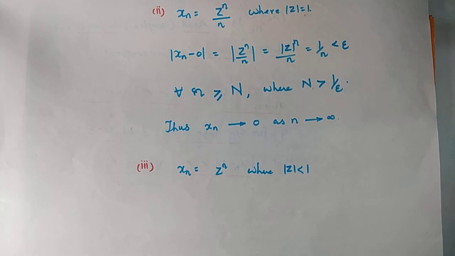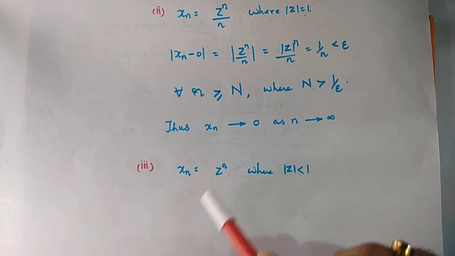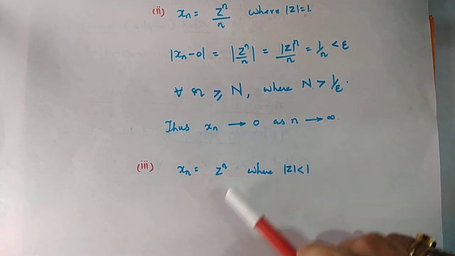Now, any real number with magnitude less than 1, if you raise it to the power n and take n larger and larger, that number is going to become smaller and smaller. For example, 1 by 2 raised to the power n will become smaller and smaller and will approach 0 as n becomes larger and larger. Therefore, our guess is that this sequence should also converge to 0, and we will prove it rigorously.